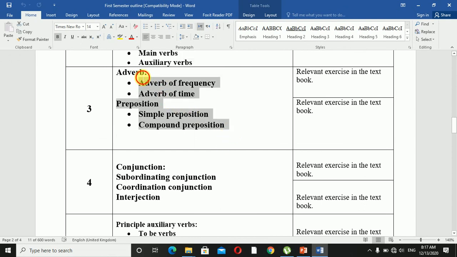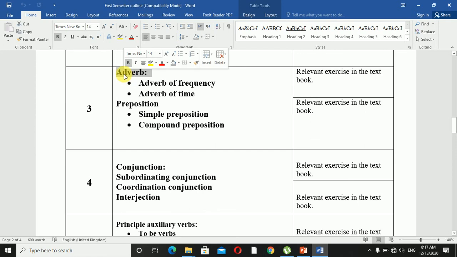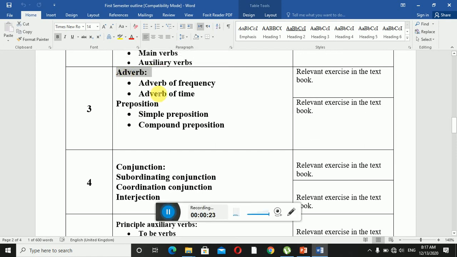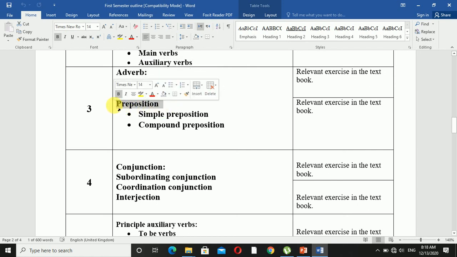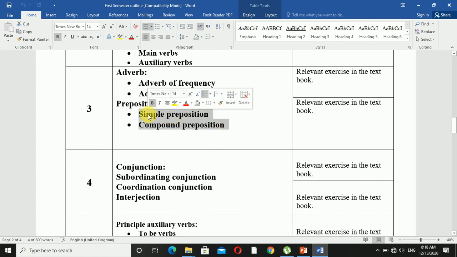In the previous lecture, we discussed adverbs and their definition. This week we will be talking about some types of adverbs: adverbs of frequency, adverbs of time, and we will also study prepositions and some types of prepositions, inshallah, in this chapter. So let's get started then.